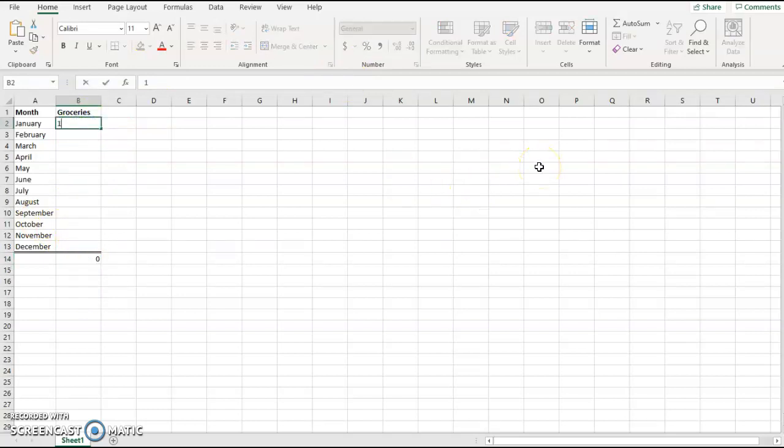So say I spend $100 here in January, $250 in February, $175 in March. I spend, let's see, $201 in April. May, I spend $200. June, I'm going to spend $120.